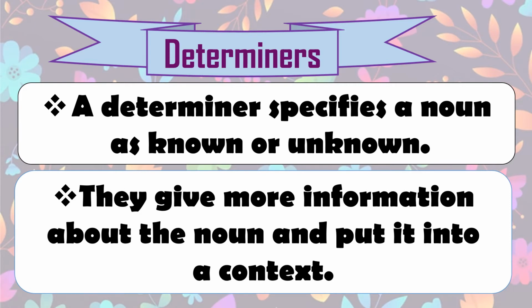So they give more information about the noun and put it into the context of that sentence, so that that sentence or that phrase is more clear to us. All those kids are very naughty. Before kids we put all those, so then it gives us more information about the noun kids, and then we read the rest of the sentence, and we get the clear meaning of that sentence. All those kids are very naughty, or all those kids are very funny. So in this way they give us more information about the noun and put it into a context.